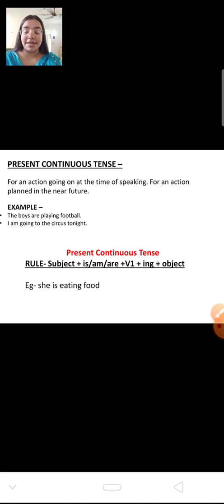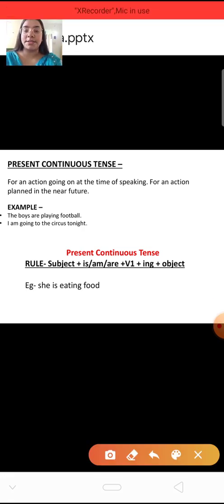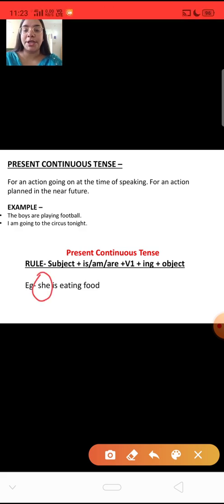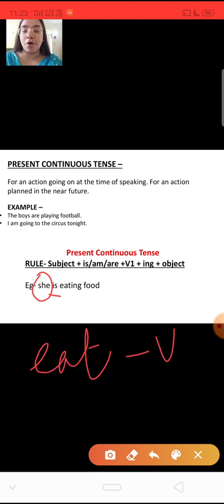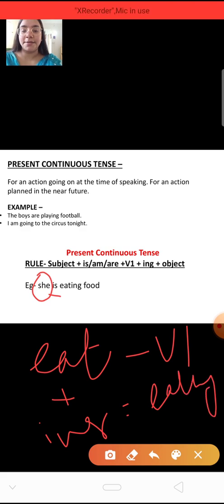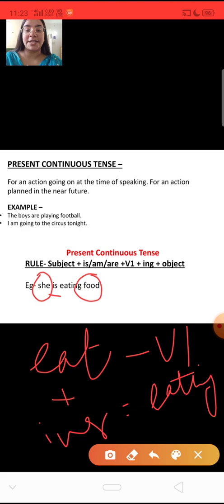From the example itself you can see that the subject here is she. We have added is also. We have used the verb eat, that is the first form of the verb, and we have added ing to it, so it becomes eating. And at last we have added the object also, that is food. Now it becomes she is eating food.